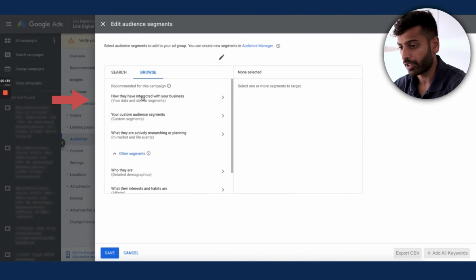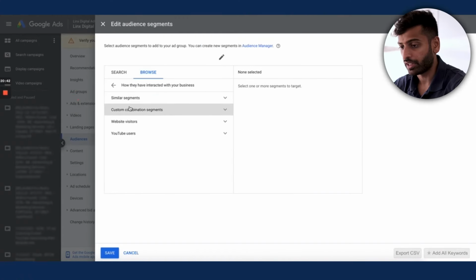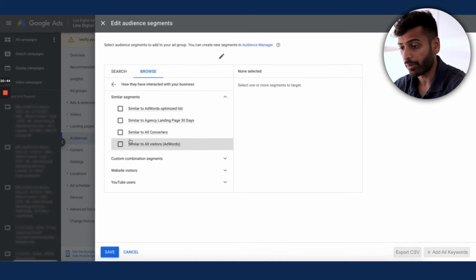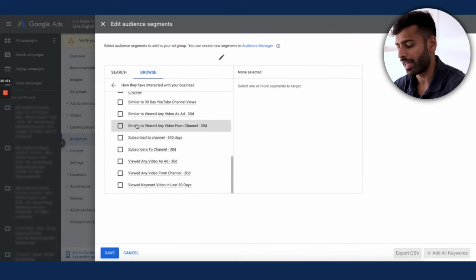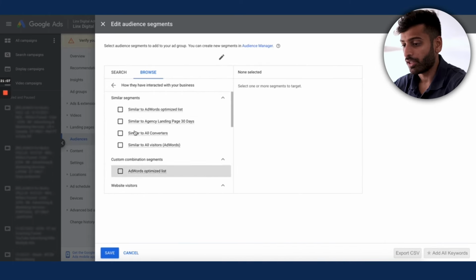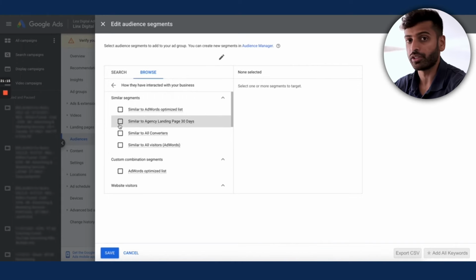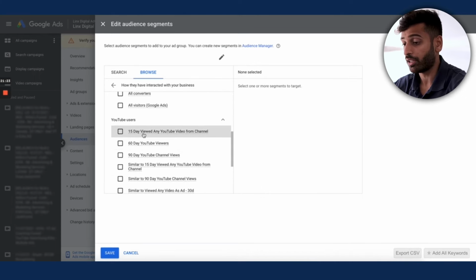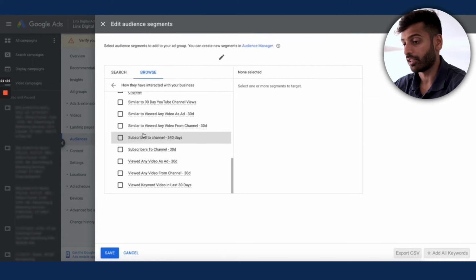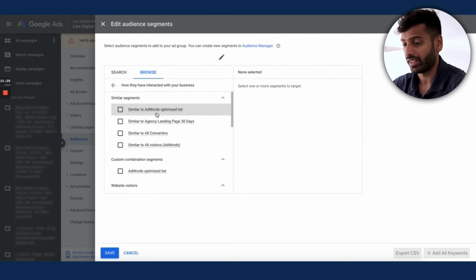The way this works is if you click on your data in similar segments, you'll get similar segments right here. And Google automatically makes these, right? Even if you go to YouTube audiences, you'll get these automatically created audiences. So with this audience type, you don't actually make them. When you create a remarketing audience, basically an audience based on your own data, Google will create these automatically. Sometimes they get created, sometimes they don't, sometimes they take a while. But once it's created, you can see it in here and then target those people. There's no way for you to create them. You just create audiences and then Google makes similar audiences.